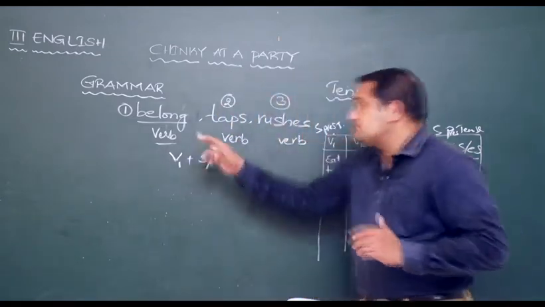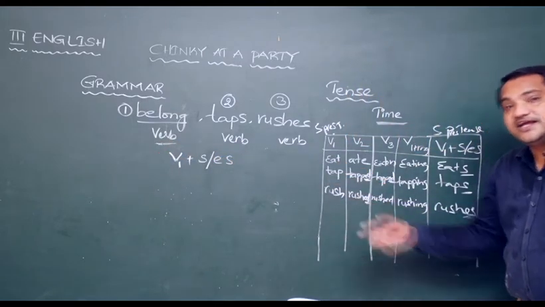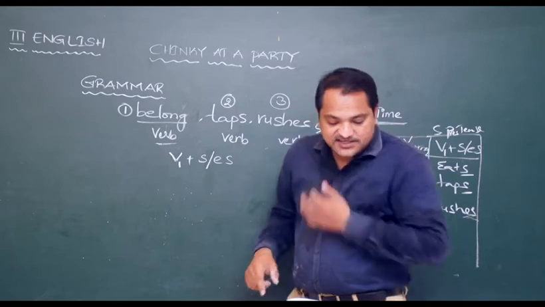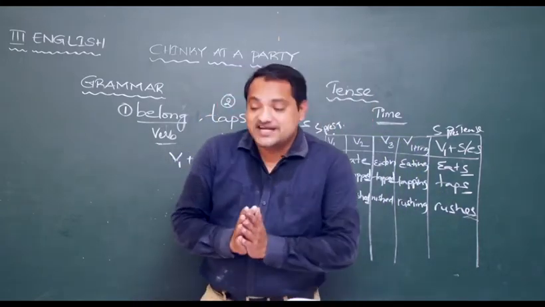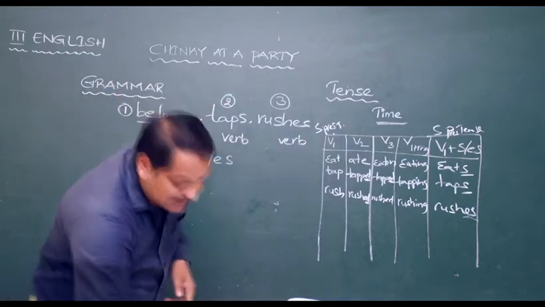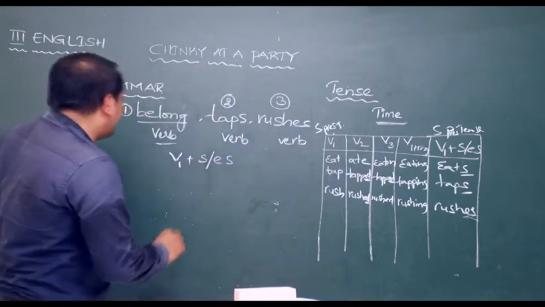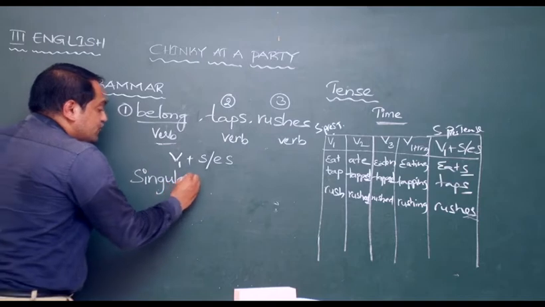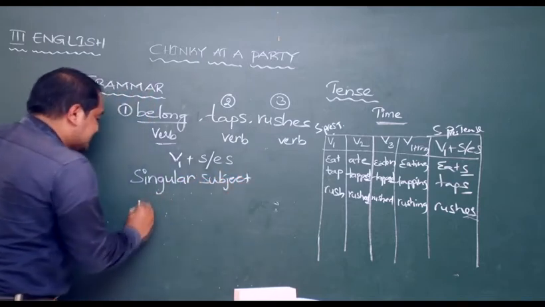So sometimes the simple present tense verbs are V1: eat, tap, rush, break, dance, sleep. Sometimes we add s or es. Okay. Right. Now let's fill in the blanks with the correct form of the verbs in the brackets. My parents... My dear students, I would like to mention one more thing here when it comes to tenses. We should know about singular subject and plural subject.